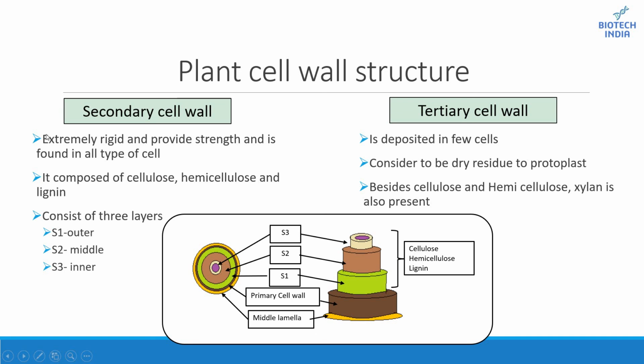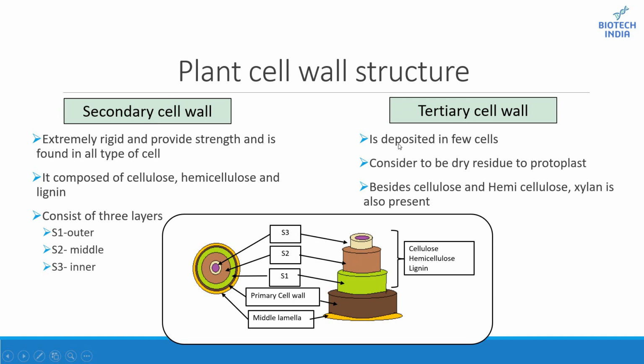The secondary cell wall structure is extremely rigid and provides strength, and is found in all types of cells. It is composed of cellulose, hemicellulose, and lignin. It has basically three layers: S1, the outer layer, S2, the middle layer, and S3, the inner layer.